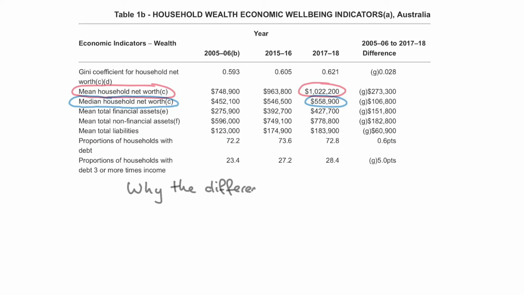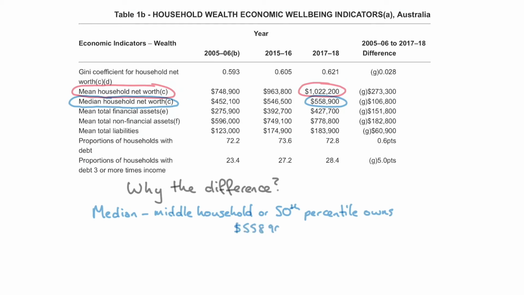So why is there a massive difference in the mean and the median? First of all, let's look at the median. The median household wealth value is talking about that household right in the middle. If we lined up all the Australians in a row, and looked at the middle household, how much would they own? They own roughly $560,000.